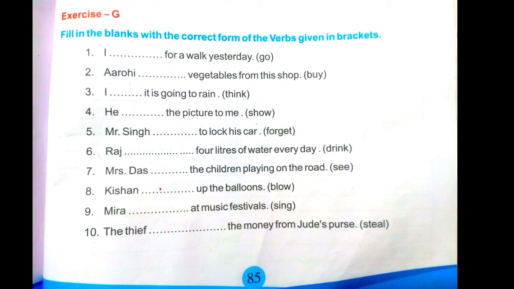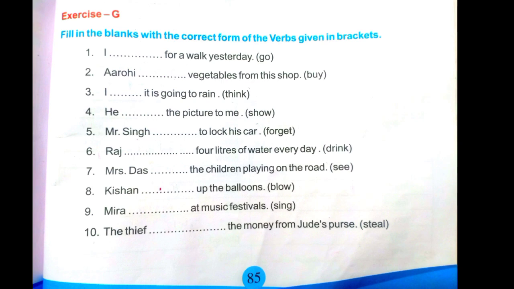This is the answer. Raj dash 4 liters of water every day. Drink. Drink will become drinks. Mr. Das dash the children playing on the road. See. See will become saw. Krishna dash up the balloons. Blow. Blow will become blows. Krishna blows up the balloon. Meera dash at music festivals. Meera sings at music festivals.